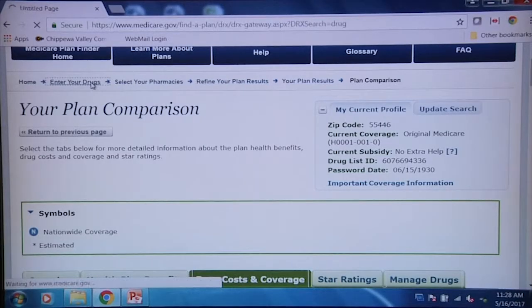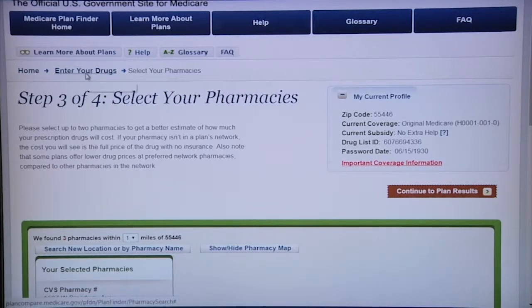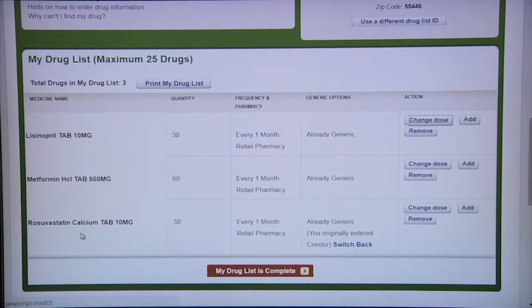We're going back to change Crestor to a generic form of that drug. To get out of the comparison report, hit Escape. Now you want to hit Enter Your Drugs to go back to the drug list. To change a drug from brand name to generic, simply look at the generic options, and if it gives you a link to the generic, you just need to click on that link, and it will automatically switch it to the generic form of the drug. You can also switch back to the brand name.